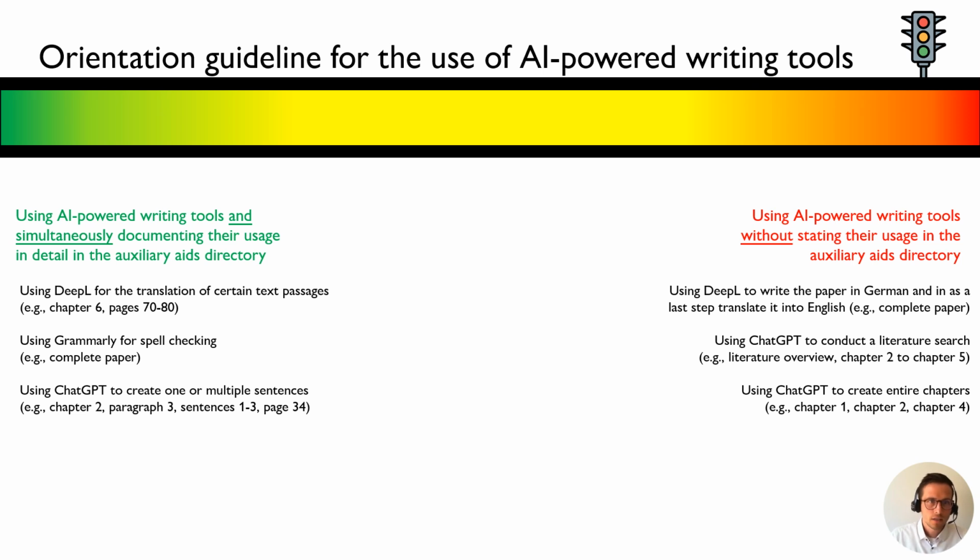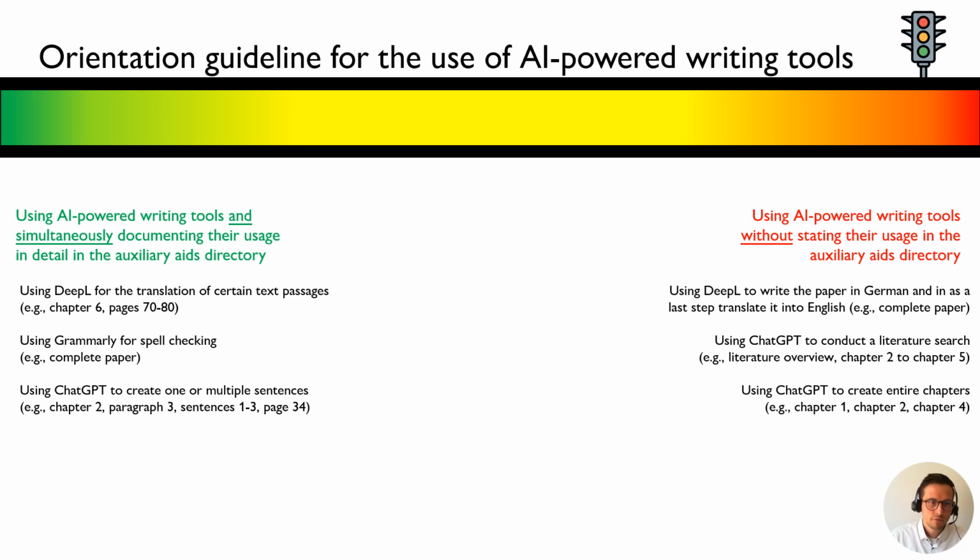It is also not okay to use AI-powered writing tools in a very broad sense, such as to write entire chapters or to conduct a literature review. On the one hand, these tools have biases and the output is often incorrect. On the other hand, your individual contribution becomes very low, which will result in an insufficient grade.